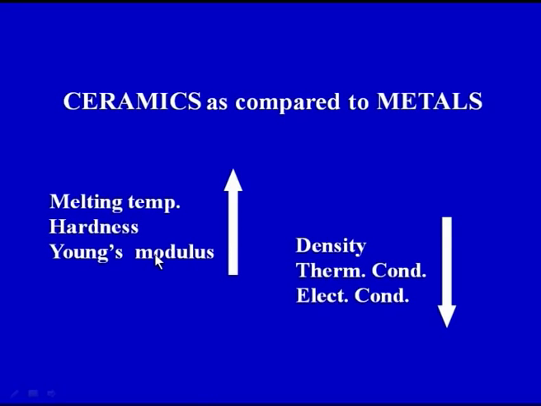So, most of the ceramics will have high melting temperature, high hardness, and higher Young's modulus. So, when we have a material at hand which has high melting temperature, high hardness and higher Young's modulus, for those materials we need to have specific manufacturing processes or specific processing routes.